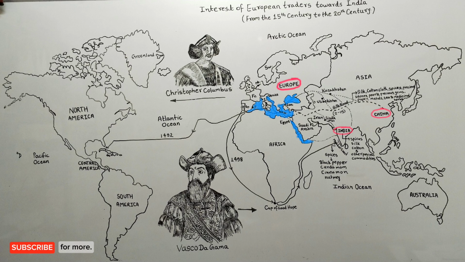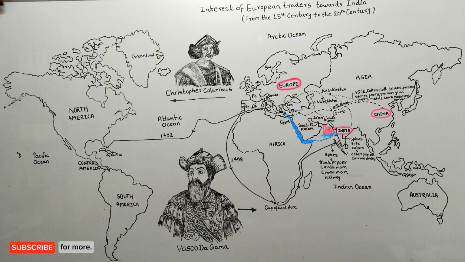These seas are small in comparison to the oceans. So now let us see how European traders used to travel to India, China and Central Asia through these sea routes. Friends, at that time, along with the sea route, the Europeans also used to use land routes. After loading spices and other goods from India in ships, they used to proceed towards Europe through the Red Sea, which is between Egypt, located in the northeastern part of the African continent, and the Arab country located in the west of the Asian continent.